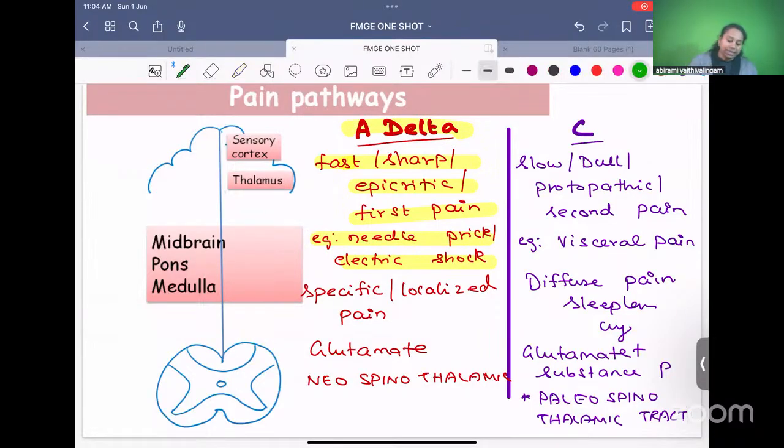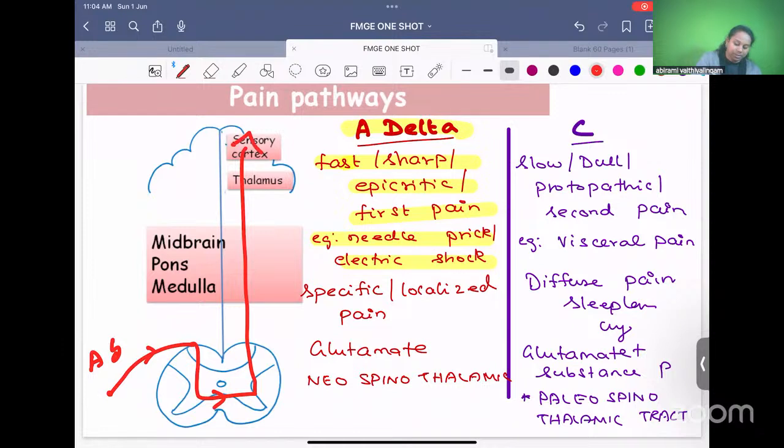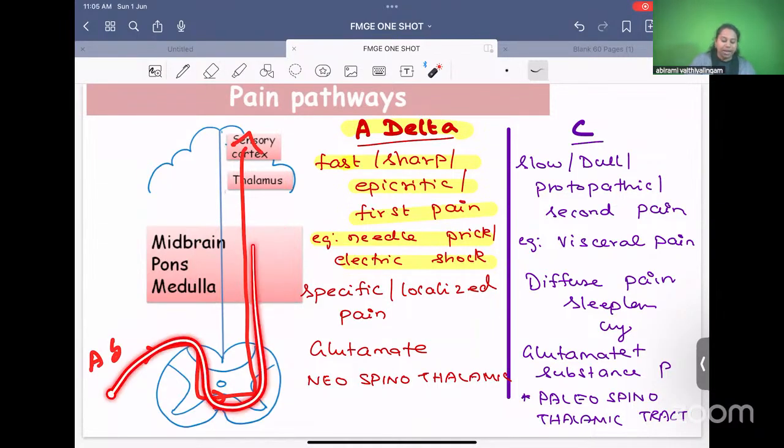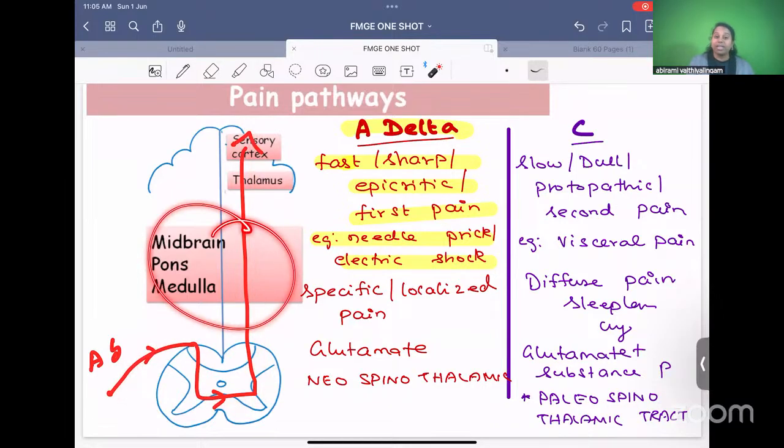Let me trace the A delta pathway. Just see this. The A delta pathway goes into the spinal cord. It's a spinothalamic tract, so it will cross in the spinal cord to the opposite side. It will go up like this. This is the A delta pathway. But you can see that it is not giving any diffuse connection within the midbrain, pons and medulla. It's a direct pathway. It's a very specific localized pathway. It starts here and it ends there. That is why it is a specific localized pathway.